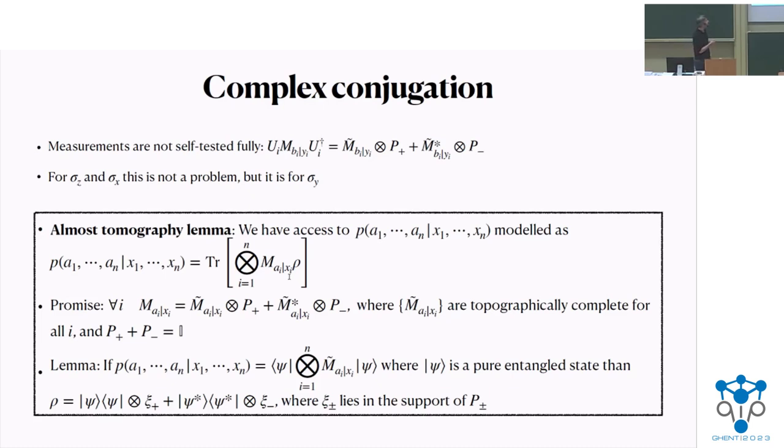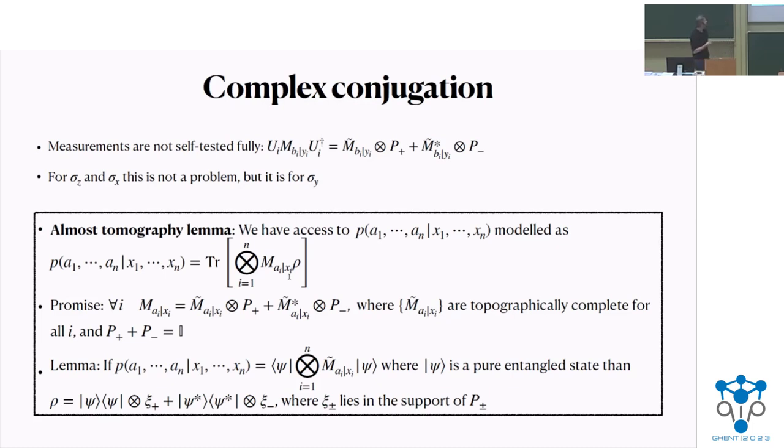So if we have some unknown measurement, this would be an extension of our map that is unitary. It maps it to the ideal state tensor, the ideal measurement tensor sum projector, plus the complex conjugate of the ideal measurement tensor sum projector on the orthogonal subspace. This would not be a problem, for example, if you want to self-test sigma z and sigma x, but if you want to self-test sigma y, this is problematic, because we don't know if the party is applying sigma y or sigma y star, which corresponds basically to flipping outcomes of sigma y measurements.